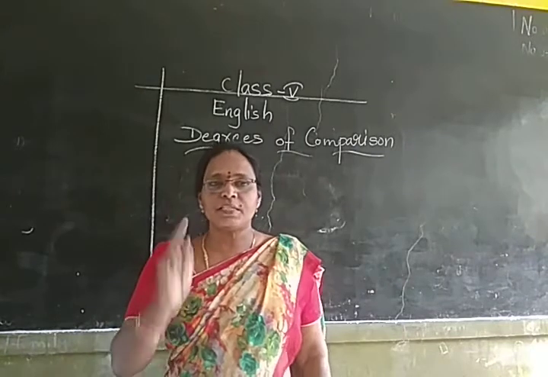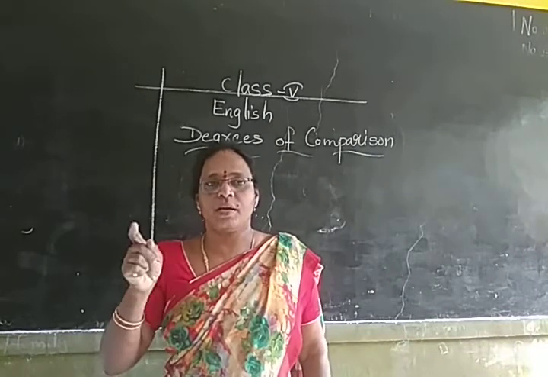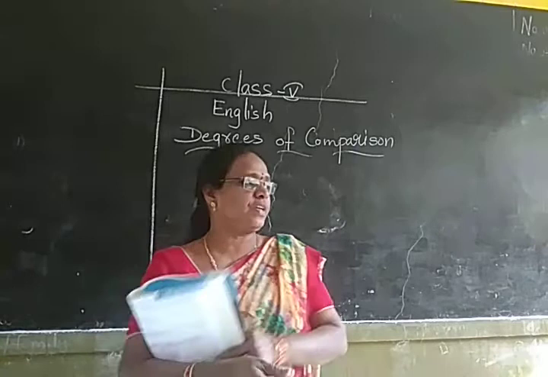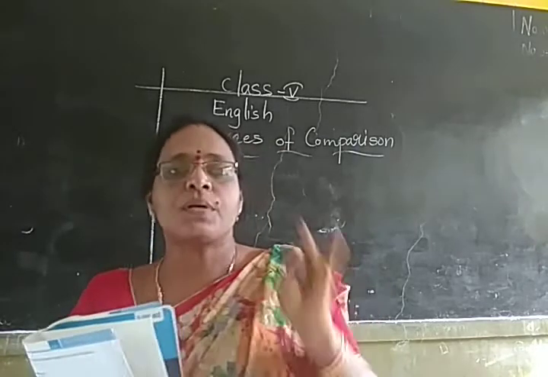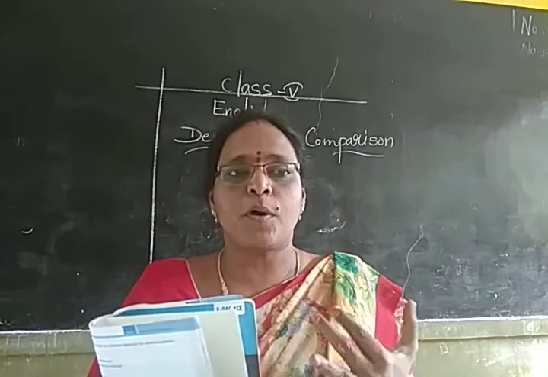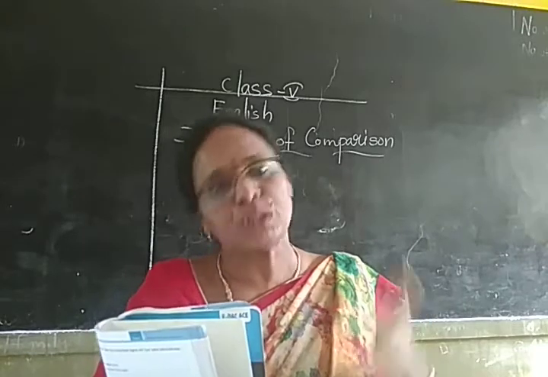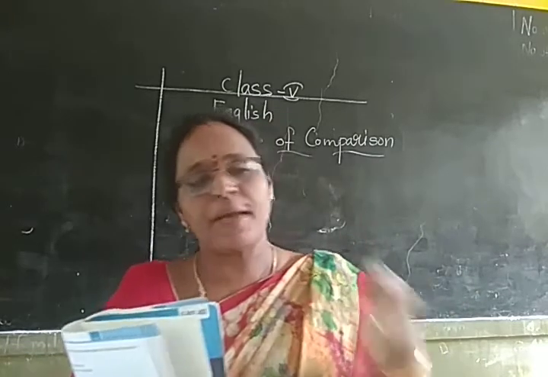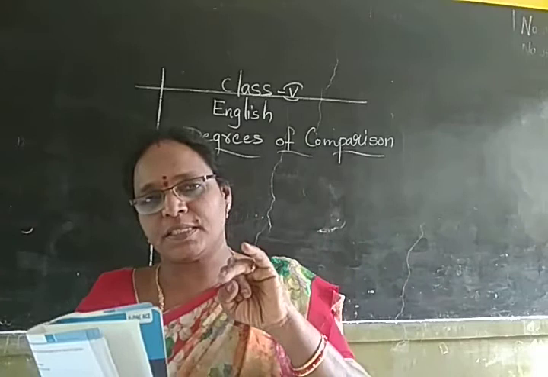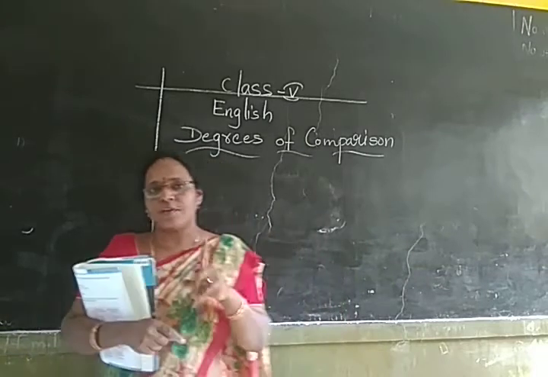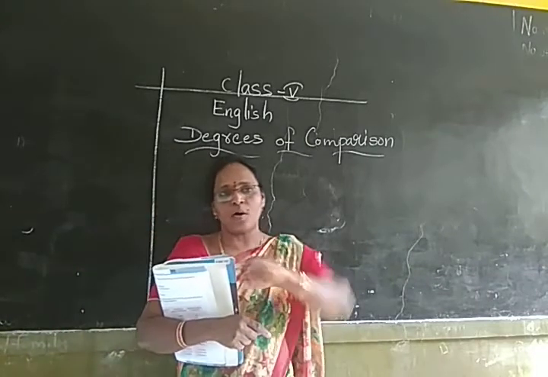Yesterday we did the degrees of comparison. What I told you is that degrees of comparison are of 3. What are the 3 names of the degrees of comparison? Positive, comparative and superlative. In the positive degree, we talk about only one person. In the comparative degree, we talk about 2 persons. And in the superlative degree, we highlight only one among the whole.